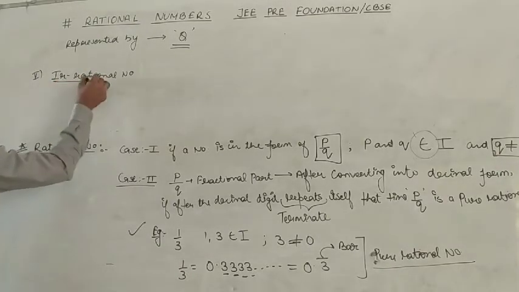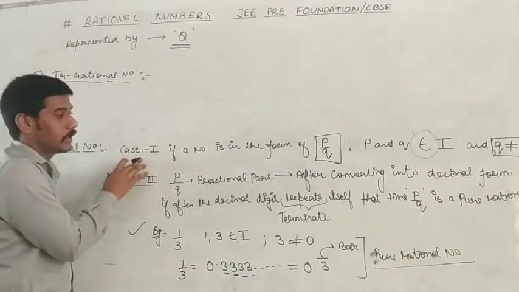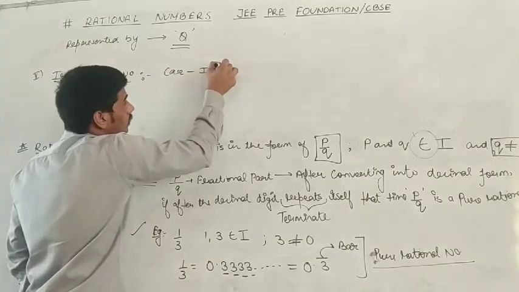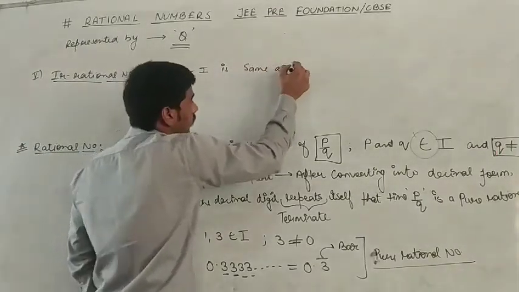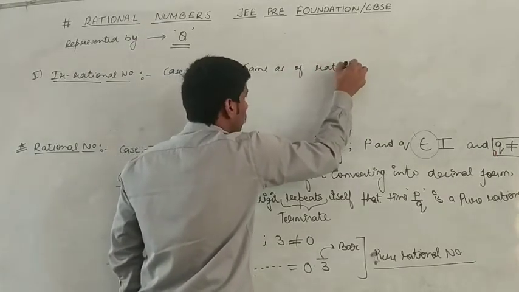Irrational number. Now, what is an irrational number? Case 1 is the same as that of a rational number.